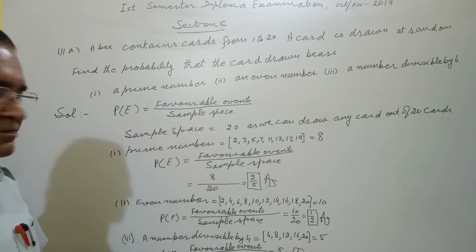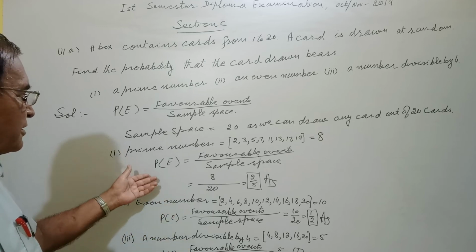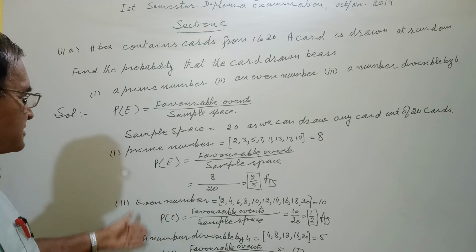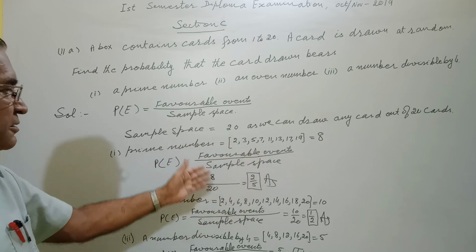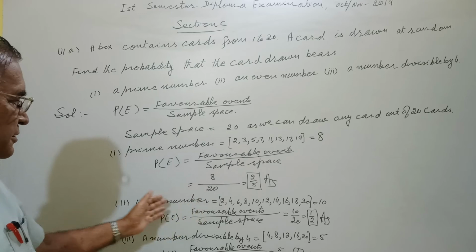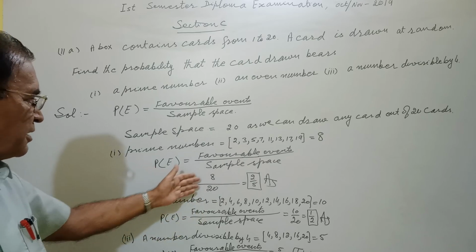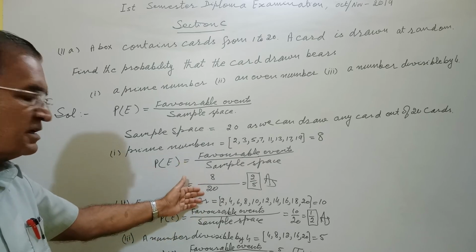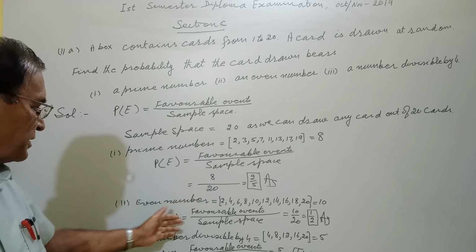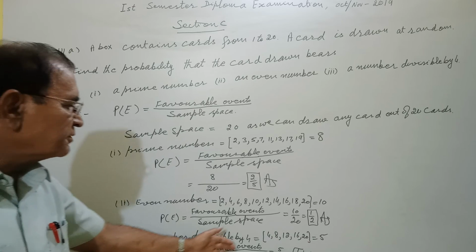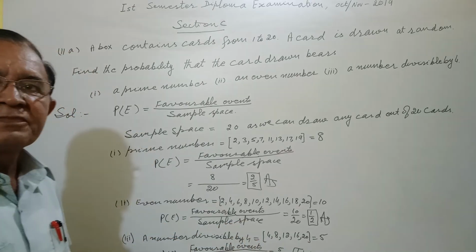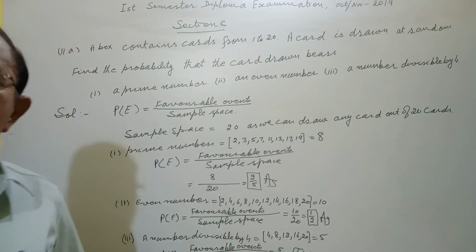Then come the respective parts. First is the prime number: count the prime numbers between 1 and 20, that gives the favorable events, 8 over sample space 20. Similarly here, favorable events 10 and 20, then favorable events 5 and 20. So like that we can solve this.